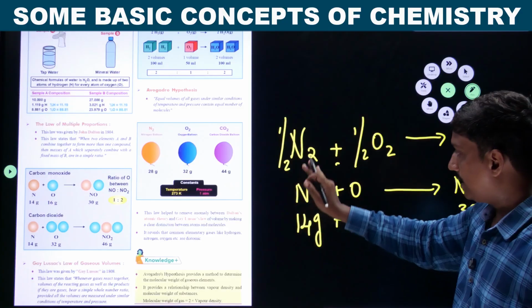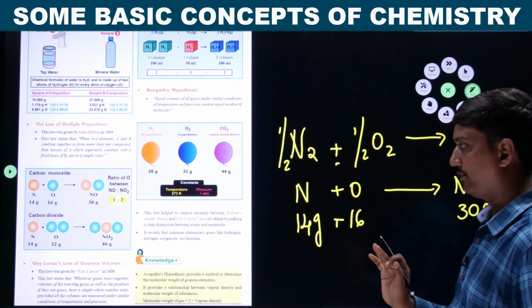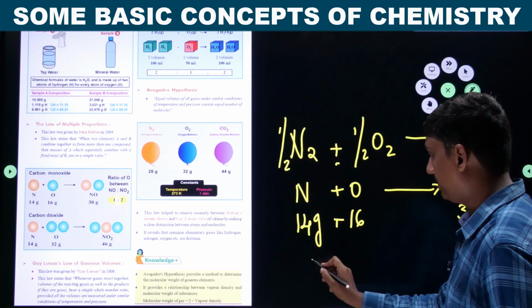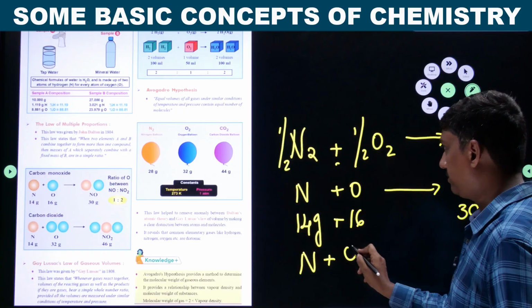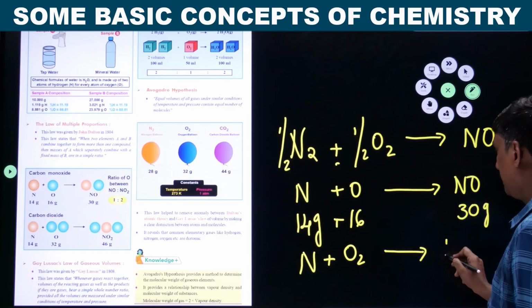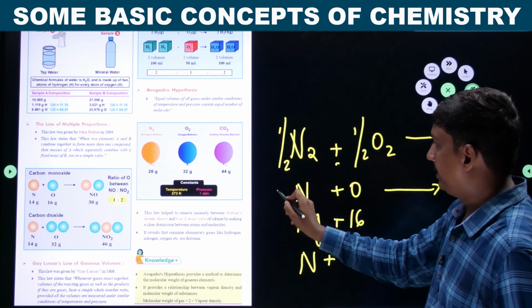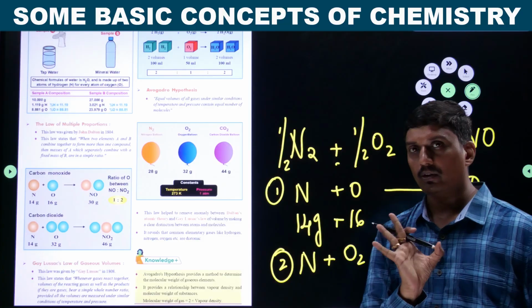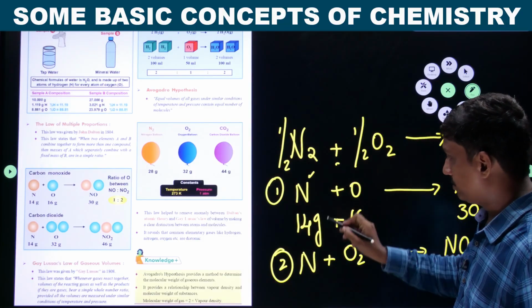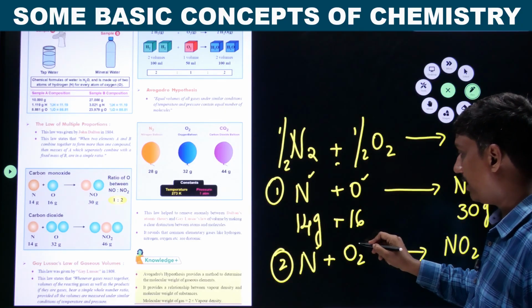You take the same reagents but different mass. For example, N plus O2 giving NO2. What is the difference between the first and second reaction? If you observe carefully, nitrogen, no change.